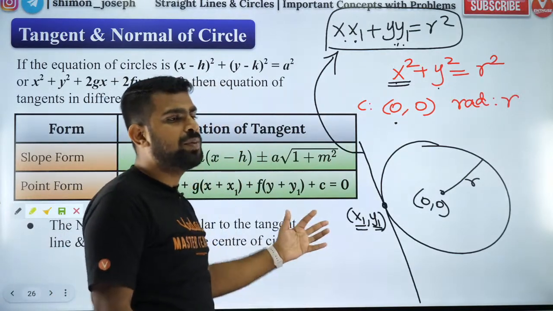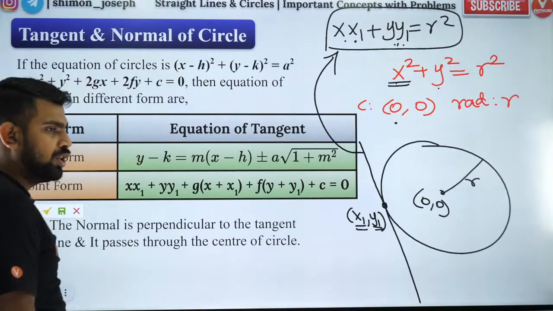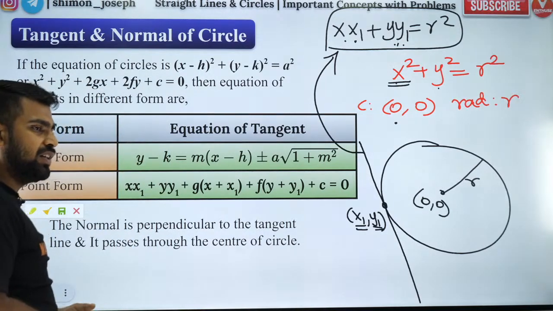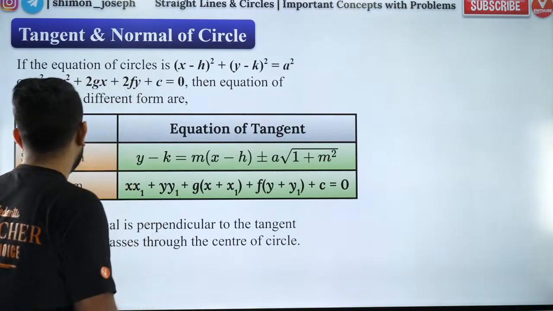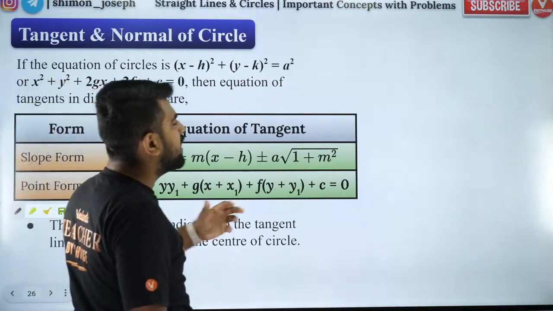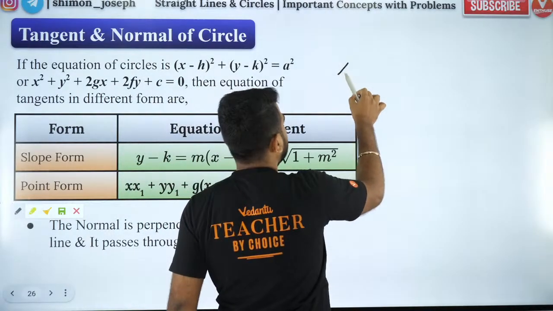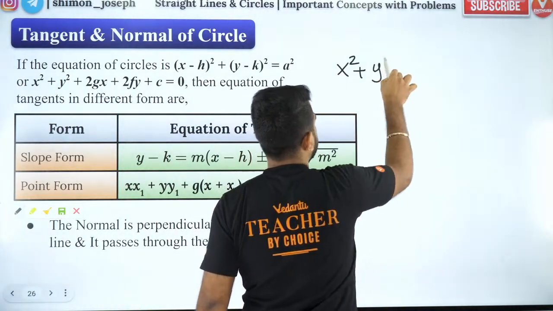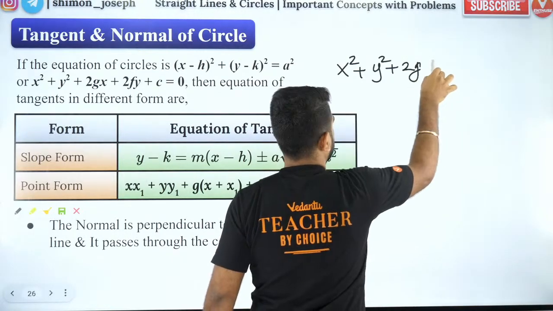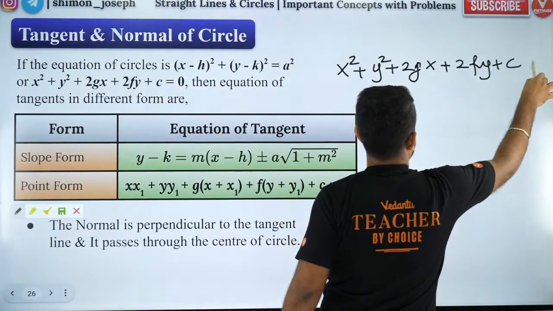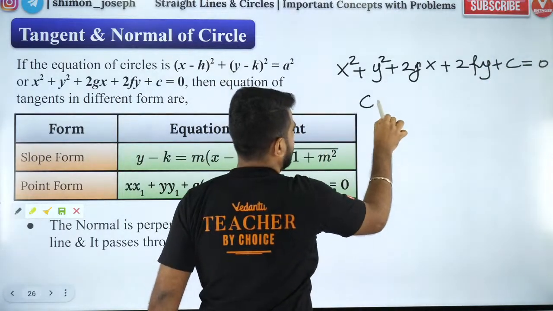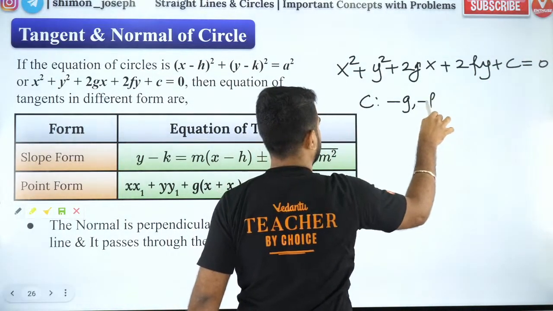On the circle means on the boundary. Yes, circumference. So now let's go forward and have a look at the general form. I gave you the standard form, which is quite easy, but let me give you the general form also. So this is a general equation of a circle, and now the center will be at minus g, minus f.